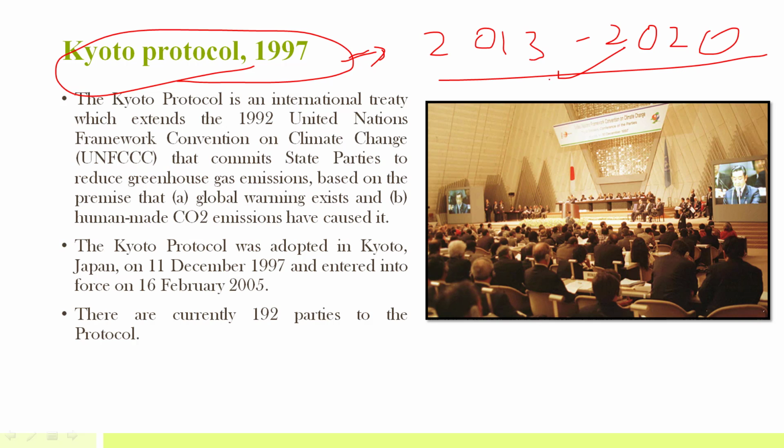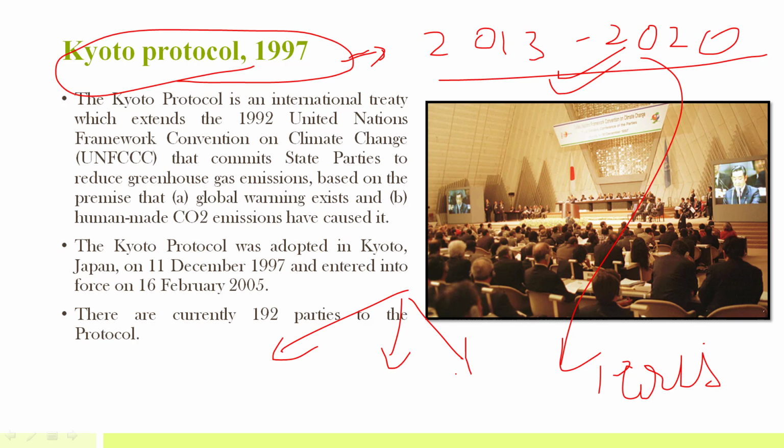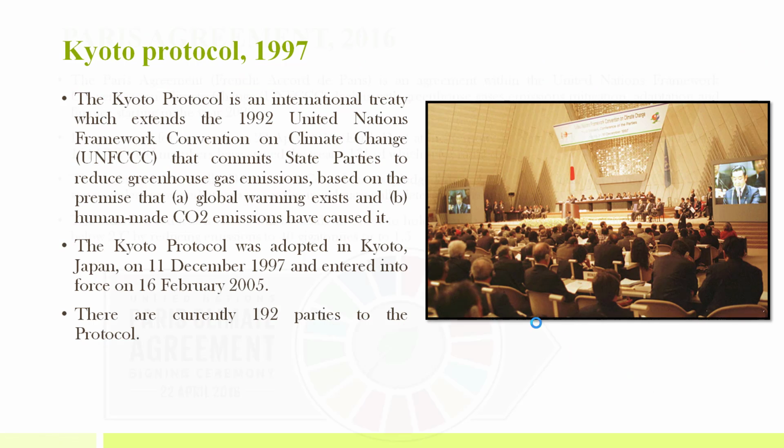So currently we are actually in the second commitment period. After 2020, we will follow the Paris Agreement. And in this, I have told you there are three main mechanisms, that is CDM, Clean Development Mechanism, then Joint Implementation, and then Emission Trading Platform. So this we have already discussed.